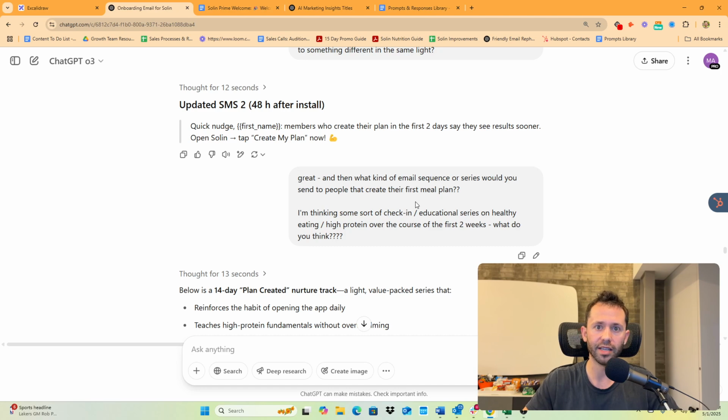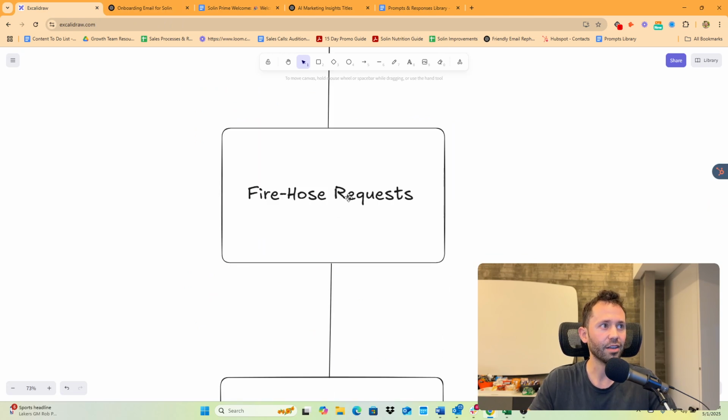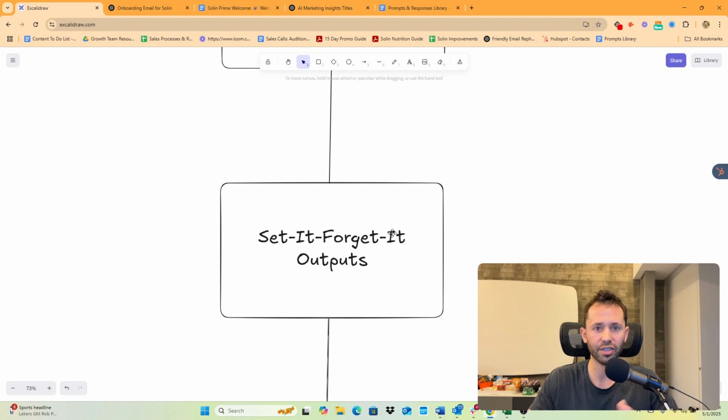To then on the other end of the spectrum being like, yeah, it's really cool, but I'm not actually doing things that are making me money for my business, or I'm not actually increasing my productivity. Like, it's kind of just a fun tool to play around with, right? I've been on both ends of the spectrum. And I realized that if you're in that second camp saying, oh, it's not really that powerful, it's because you're making these mistakes. It's because you are either being lazy, you're fire hose requesting it, or you're just taking it as a set it and forget it output, and not thinking of AI the right way.